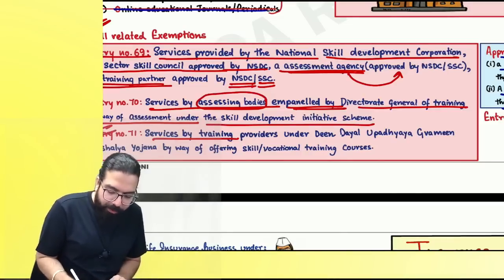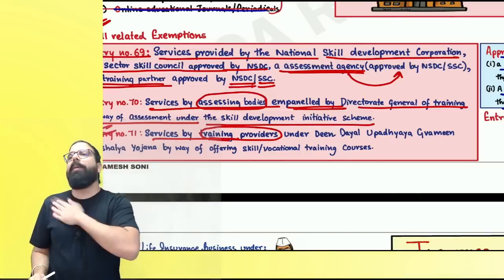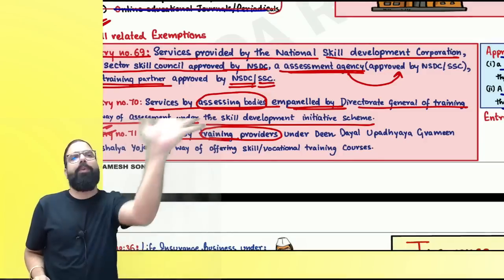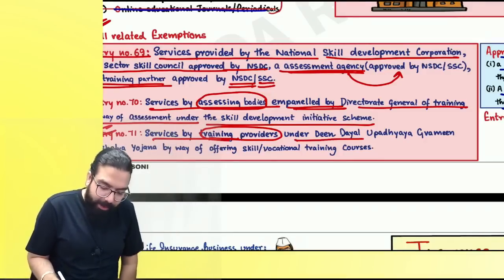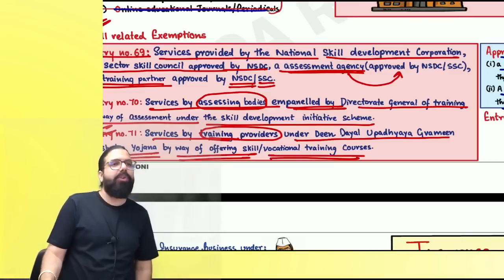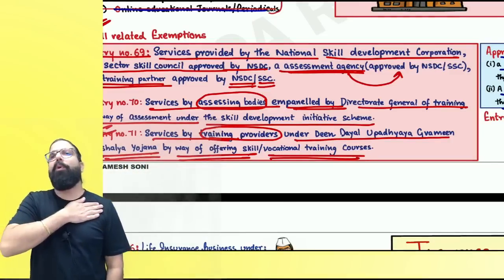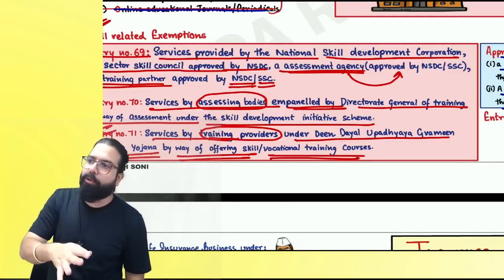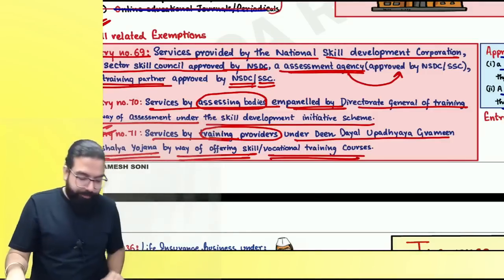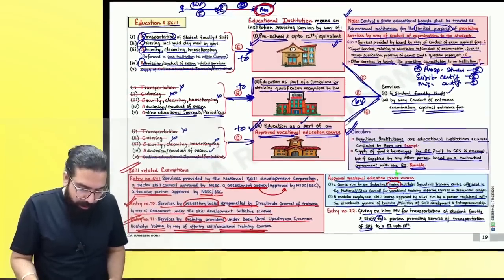The next one, services by training provider. Supposing I am a training provider under Deen Dayal Upadhyay Gramin Kaushal Yojana, then my services will always be exempt. It says under the Deen Dayal Upadhyay Gramin Kaushal Yojana, by offering skill or vocational training courses. I am a training partner approved under it. My services of providing training courses, vocational training courses. Okay, everyone.